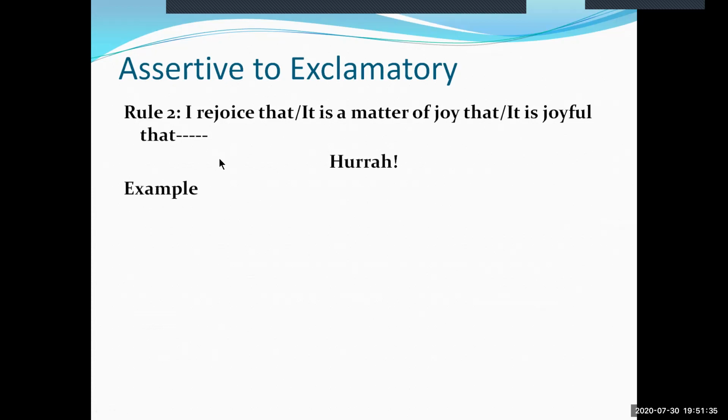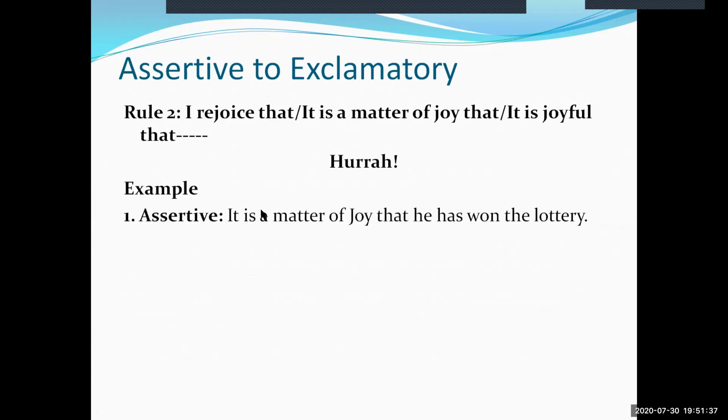For example, it is a matter of joy that he has won the lottery. Here, it is a matter of joy. This clause should be replaced by the word hurrah and then note of exclamation, and then the second part of the sentence should be written. So hurrah, he has won the lottery.